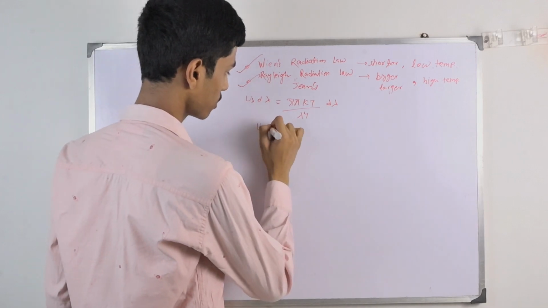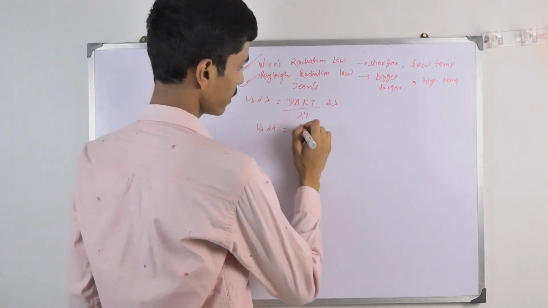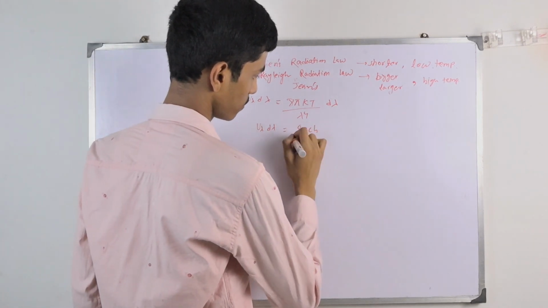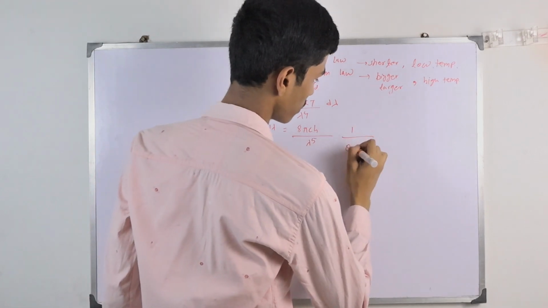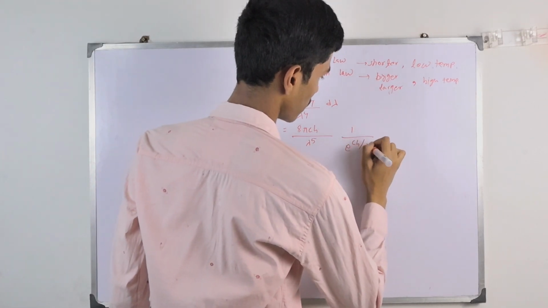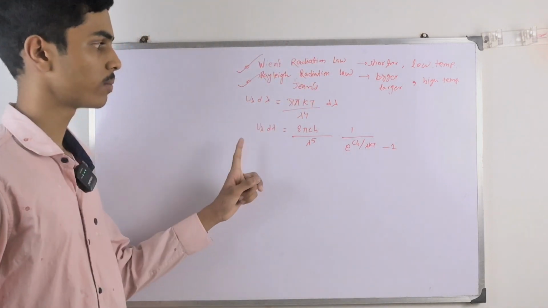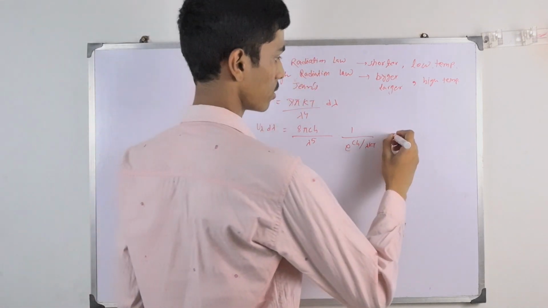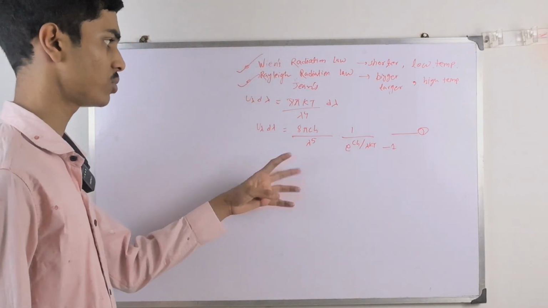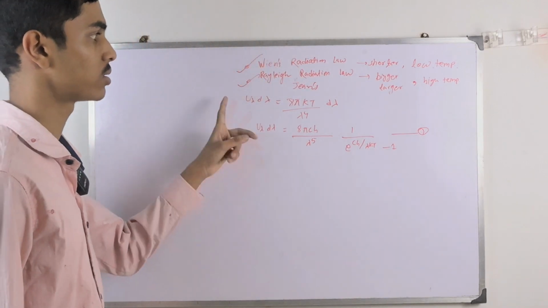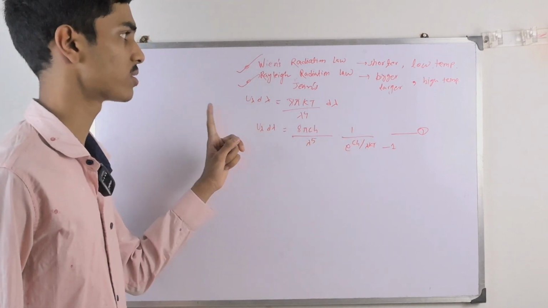It was 8 pi ch by lambda to the power 5, 1 by e to the power ch by lambda kT minus 1. Let us consider this to be equation 1, and we have to convert this into the Rayleigh-Jeans radiation law.